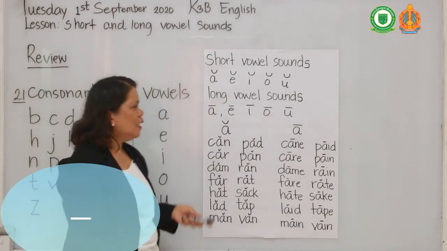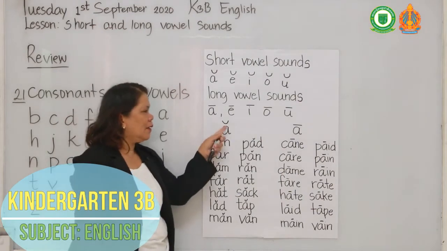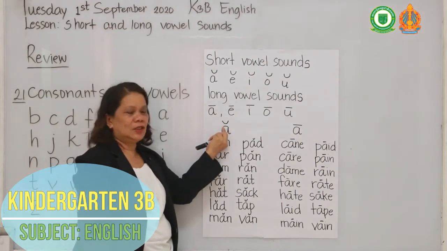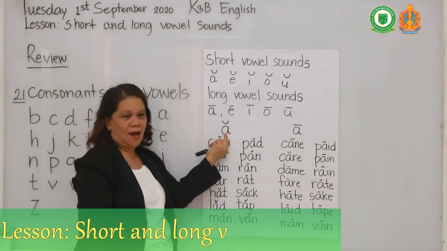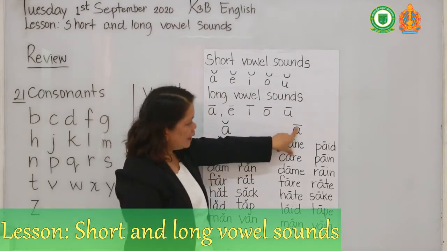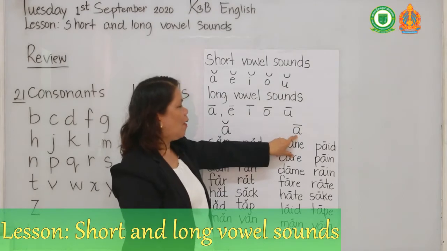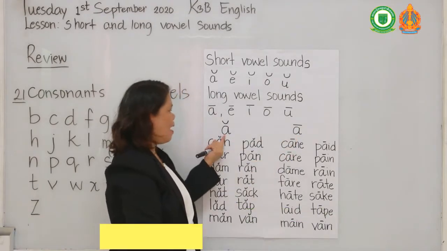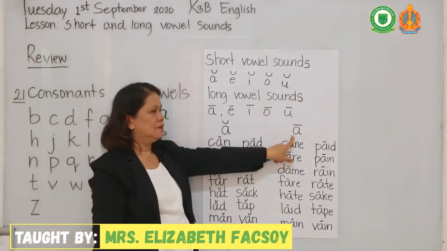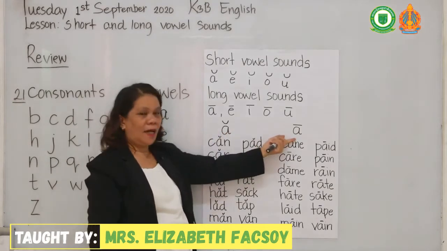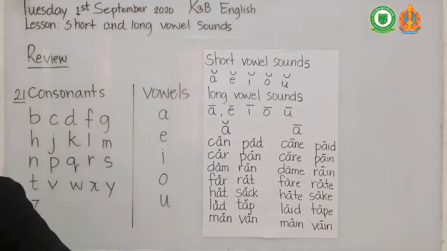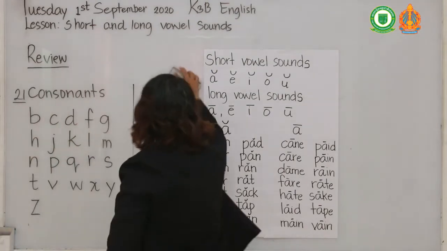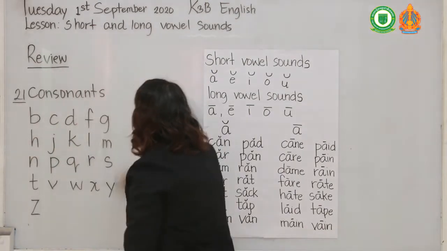Alright? You can see here, look at this. This is short. The curved line means short A. The straight line here means long A. I will give you more explanations about this so that you can understand.